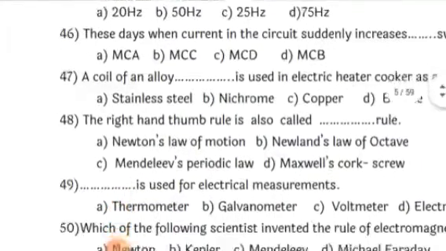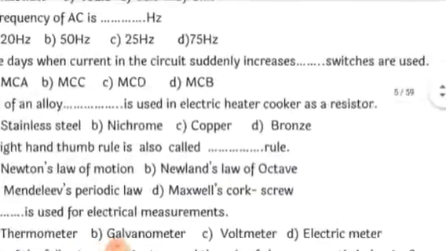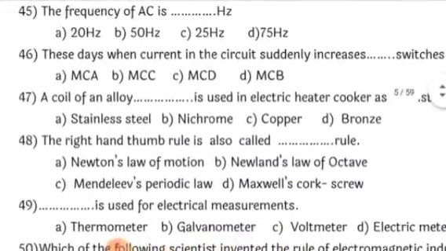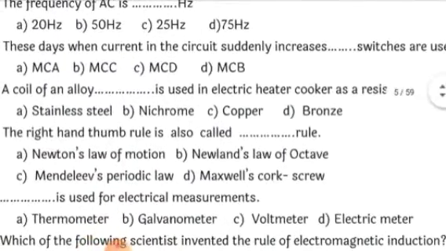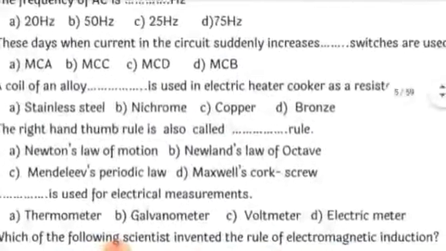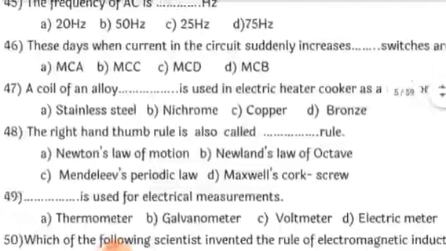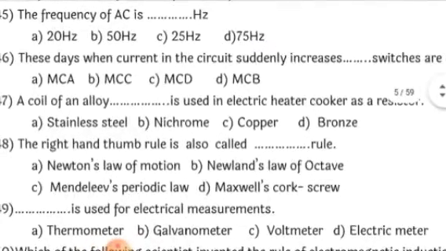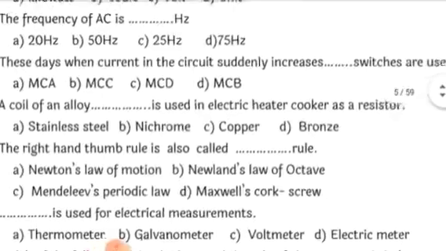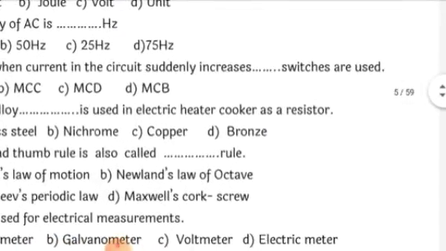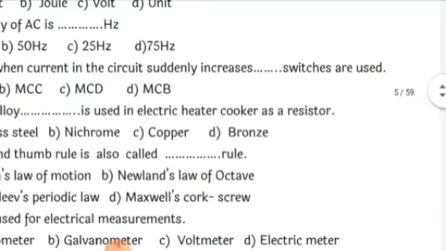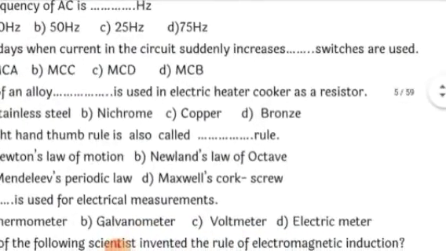Remember this. Next. These days when current in the circuit suddenly increases, dash switches are used. It is nothing but the miniature circuit breaker. Now I want to bring it to your notice, dear students, that miniature circuit breakers have been cancelled from your syllabus, but still here there is a question. So you don't leave anything when you are studying. Please do not leave anything. So the correct answer here is MCB. When the current in the circuit suddenly increases, miniature circuit breakers cause the circuit to break. So they are called miniature circuit breakers.